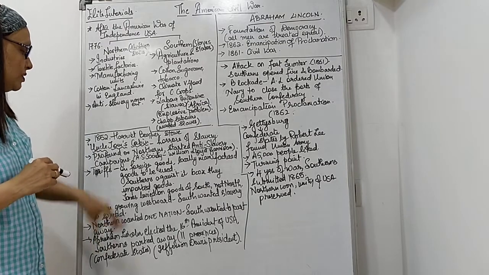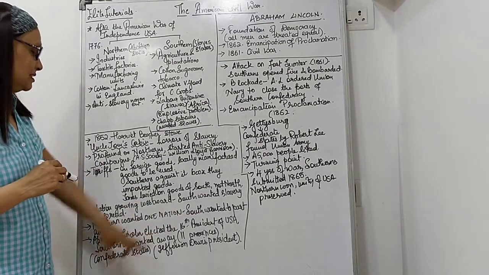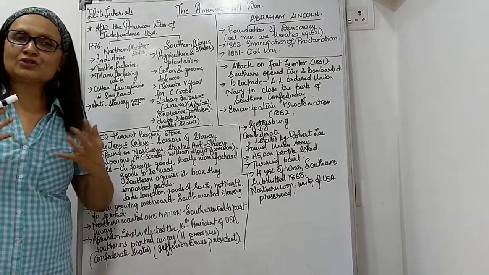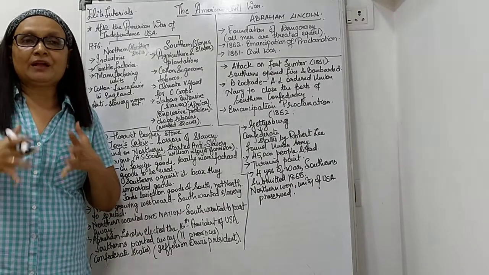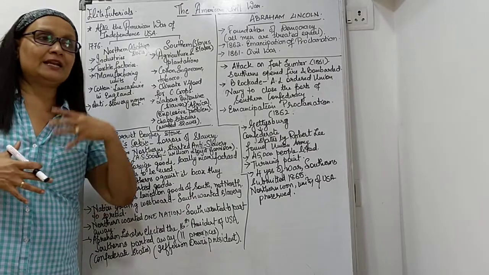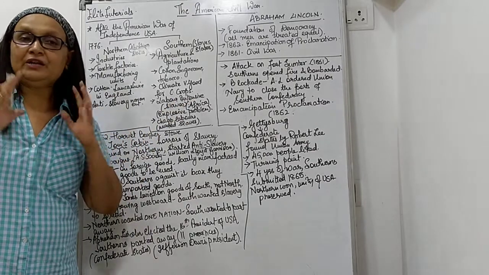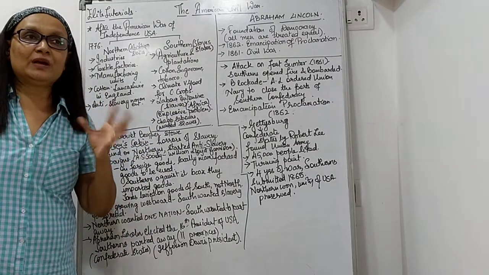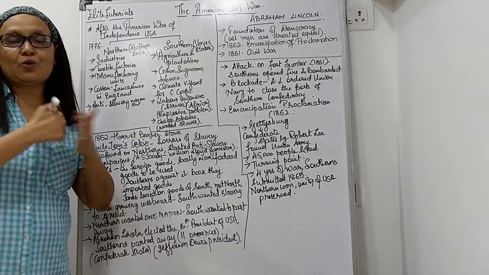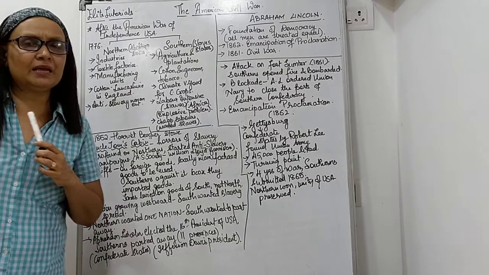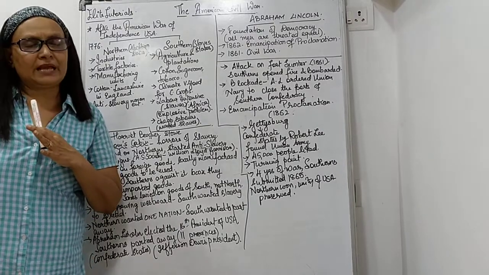Next is Northerners wanted as one nation, but Southerners wanted to part away. Northerners always felt that we are one, the USA. We cannot think about the Northerners and the Southerners and the Southerners are going to part away. No, never. They always felt that we are as one nation, but Southerners never thought as one, and they always wanted to part away. Part away means they wanted to be separate, they wanted to make their own state.